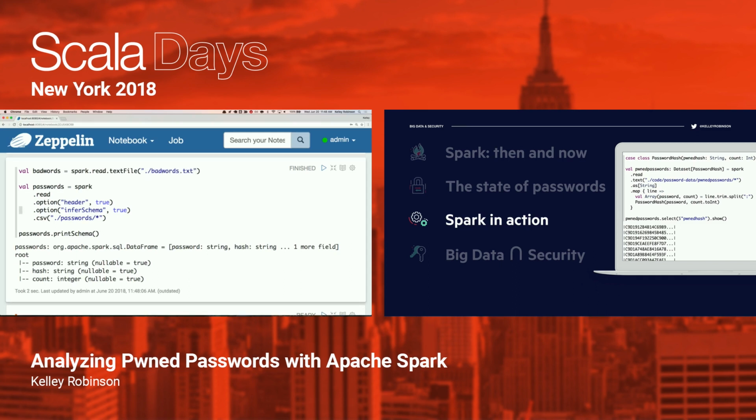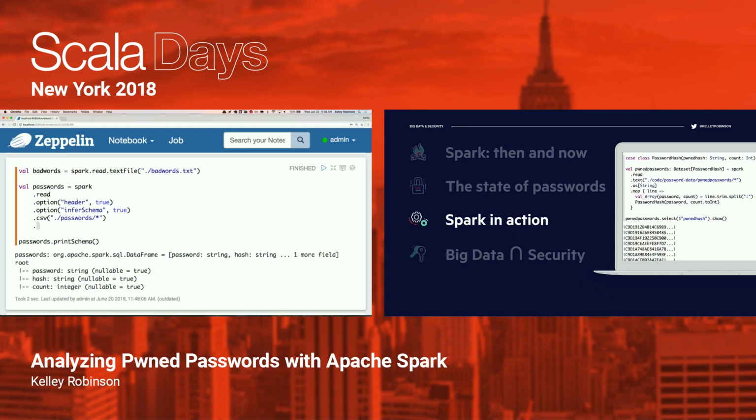And we'll go ahead and join these together. What we want to do is join our passwords with our bad words on the value column. So we want to make sure that if the password contains our bad words value column... Value is the default column name that it will give to a data set. Because we're reading this in and this only has 1 column, that's what it will be. And the very important thing is that we want this to be a left anti-join so that we're excluding these from the data set.